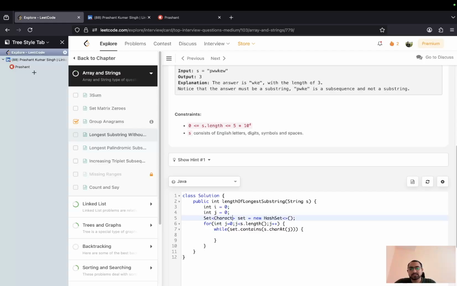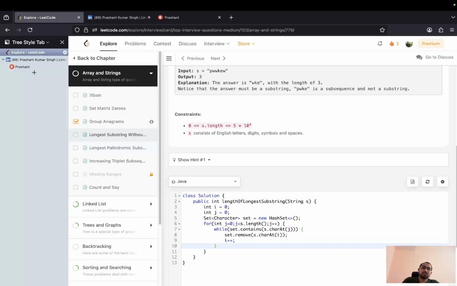So I will put Character over here in the HashSet, and now I'm saying while this is there, I will first remove it from my set: set.remove of s.charAt(i), the value at the ith position, and then just increase the value of i after that.